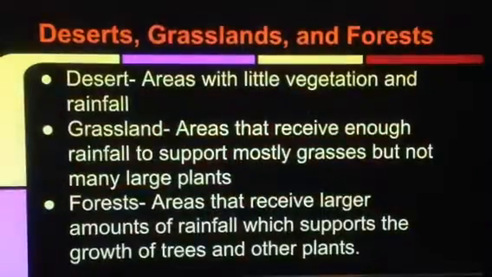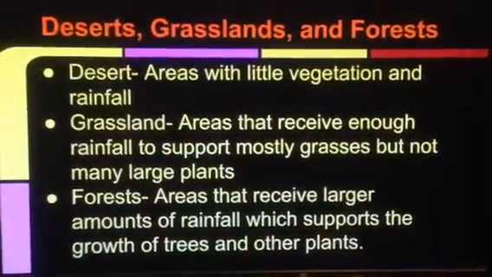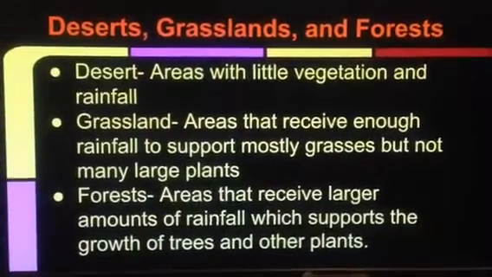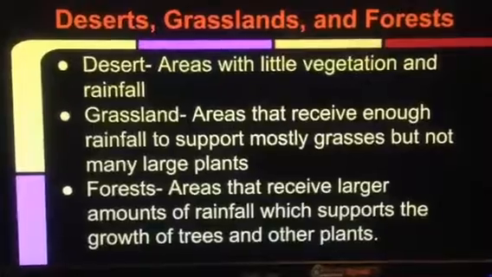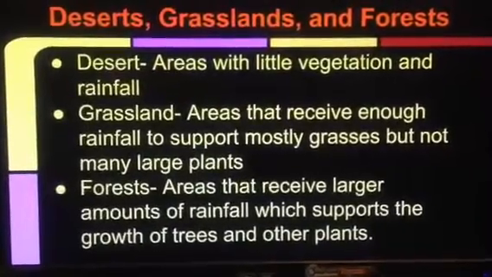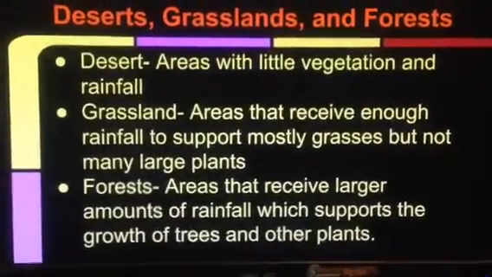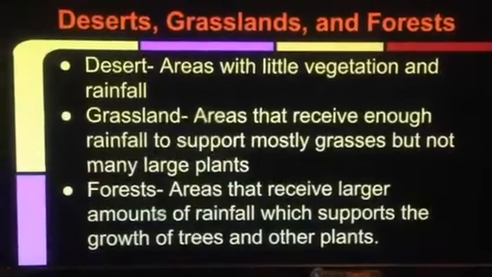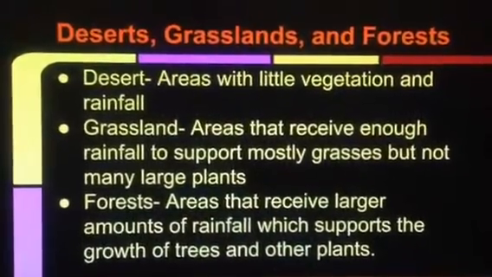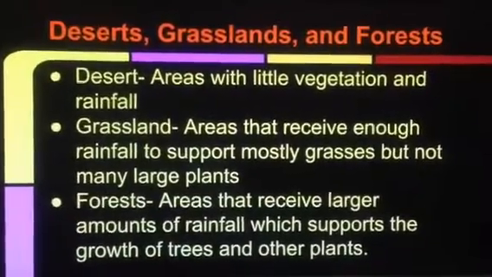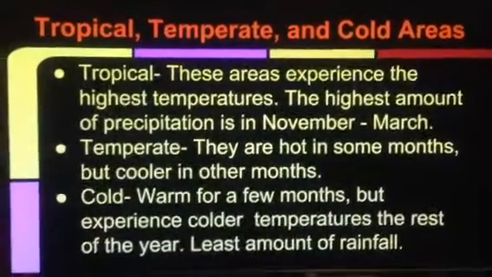Biomes. Okay, deserts are areas with little vegetation and rainfall. Grasslands are areas that receive enough rainfall to support mostly grasses, but there's not enough rainfall to support many large plants. And forests receive the most amount of rainfall, so it's able to support many trees and other plants.